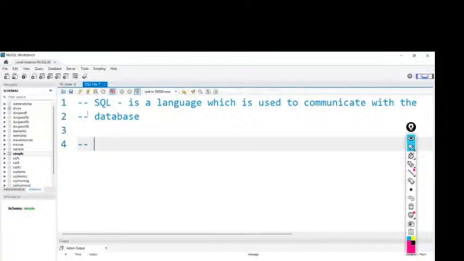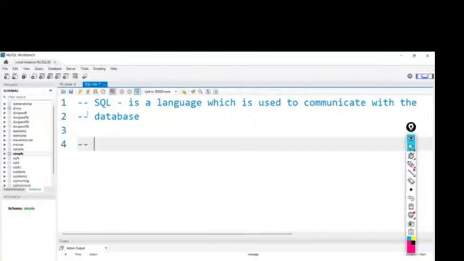So we have two types of comments, single line and multi-line. For single line comments, we use either two dashes, which is what I used now, or else a hash. I'll remove this one. The hash is also used as a single line comment.